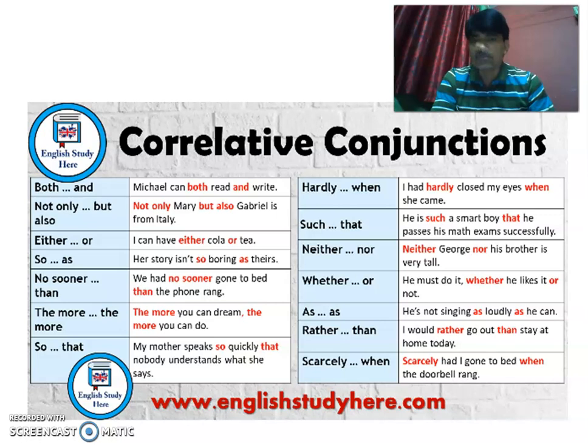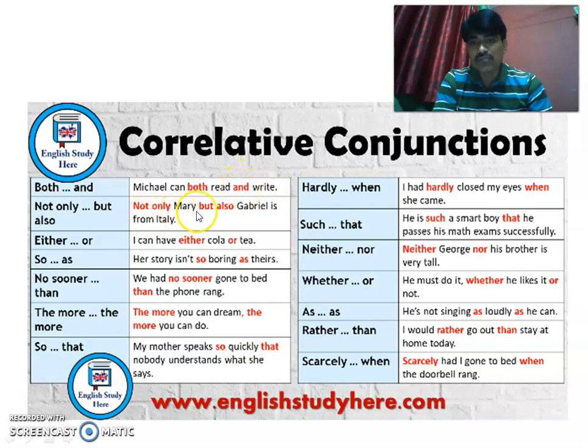This is the list of correlative conjunctions with examples, like both and. Michael can both read and write. If you simply remove both, Michael can read and write, it will become different. Here only one coordinating conjunction is there, but if you are using both, there has to be and. So Michael can both read, write. You cannot say write unless and until you get and.